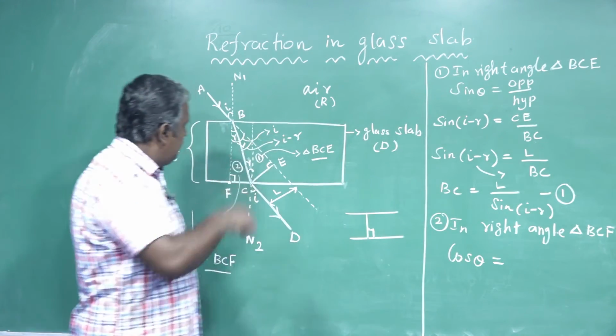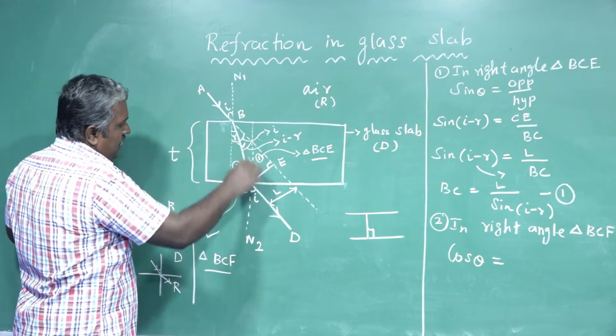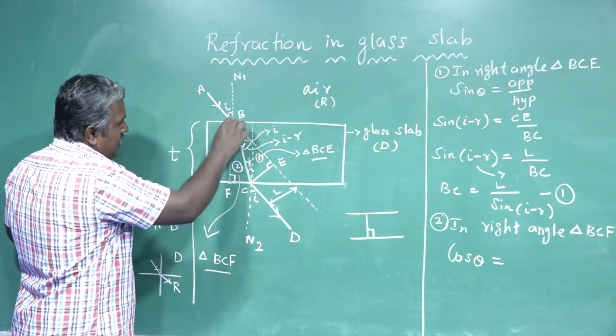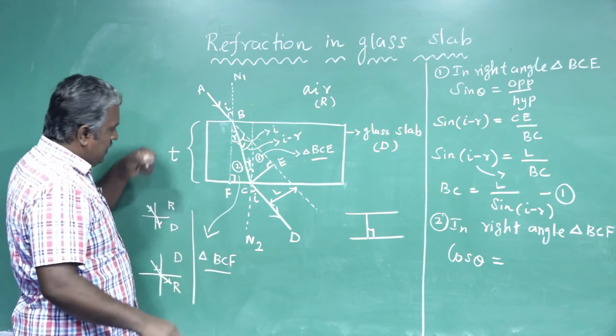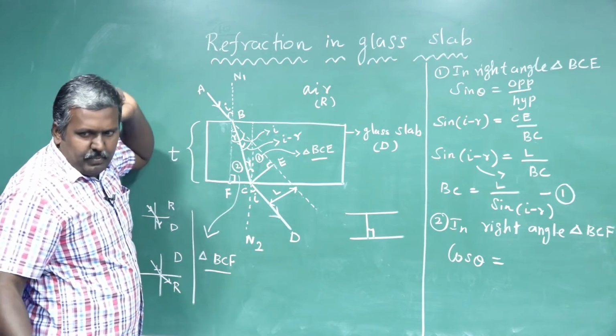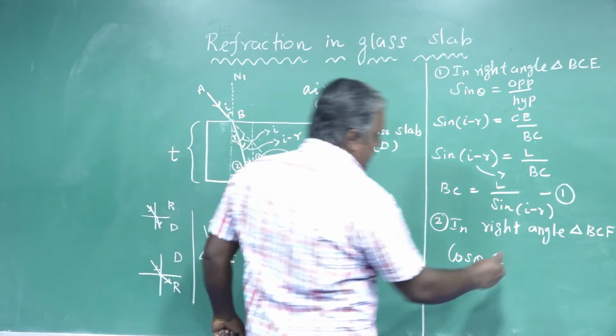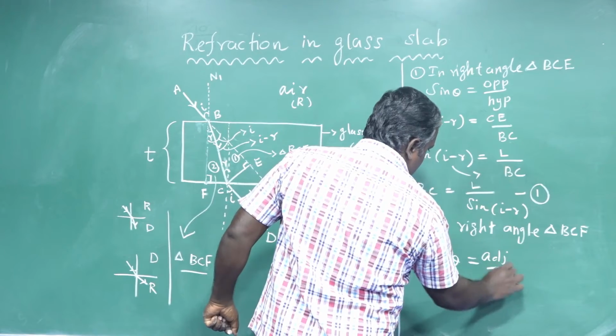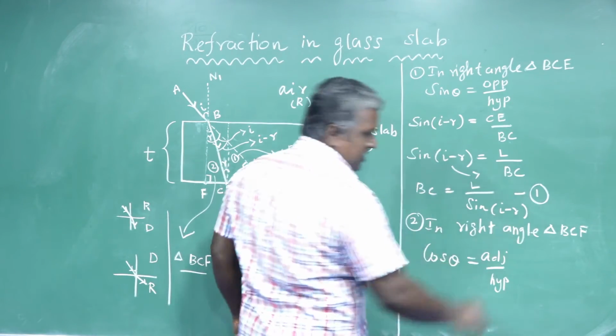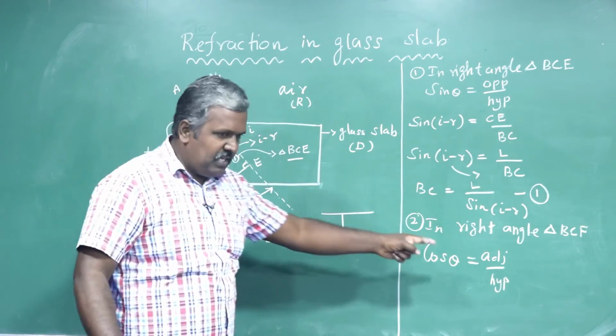Cos theta is equal to adjacent by hypotenuse.